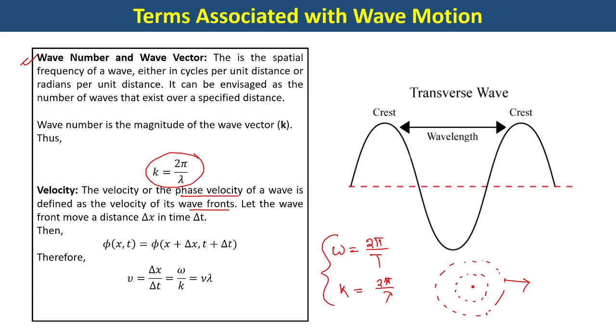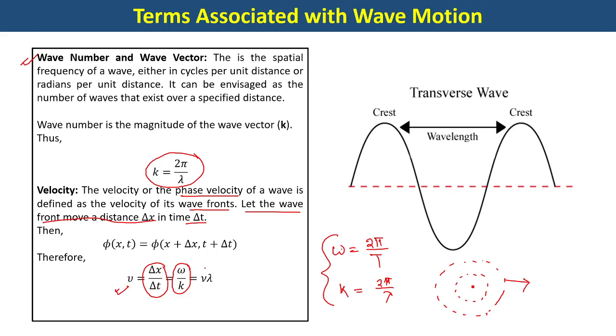All right, we'll also talk about this in more detail. So generally how do we define it? Let the wave front move a distance delta x in time delta t. In that case, velocity will be given by delta x by delta t. This is also given by omega by k. So this omega, this k, if you take the ratio, in that case you will get the